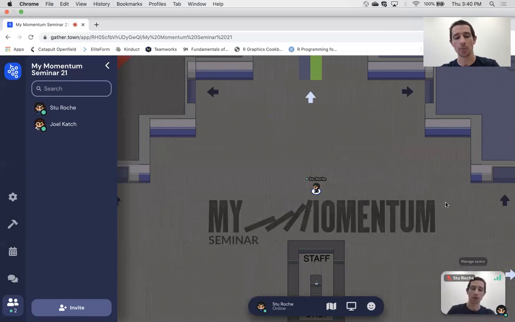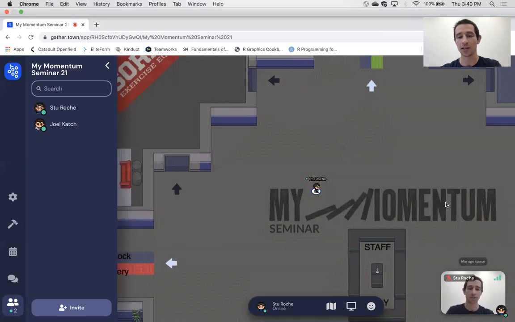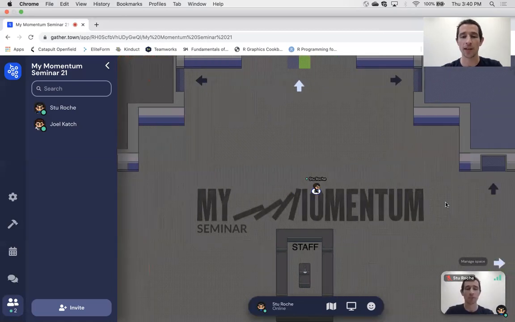I can also use the W, A, S, and D keys, W for up, S for down, A for left, D for right to move around as well. Okay, so pretty simple to move around. And Gather is a proximity-based video conferencing tool. So as soon as you come in close proximity to somebody, their video will appear, their audio will appear just as if you're meeting them in a hallway, and you'll start to talk with them. And so we'll see this in a second.